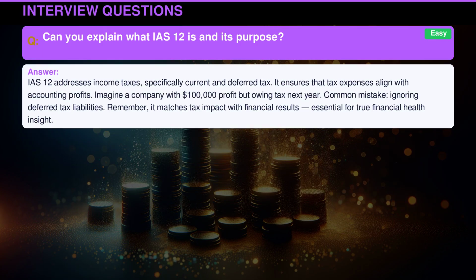IAS 12 addresses income taxes, specifically current and deferred tax. It ensures that tax expenses align with accounting profits. Imagine a company with $100,000 profit, but owing tax next year. Common mistake: ignoring deferred tax liabilities. Remember, it matches tax impact with financial results, essential for true financial health insight.